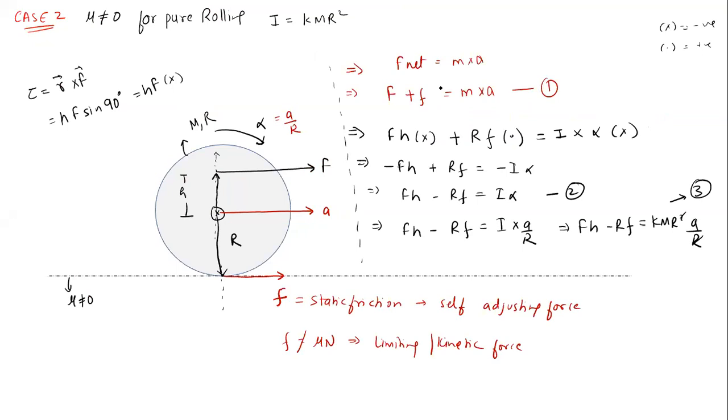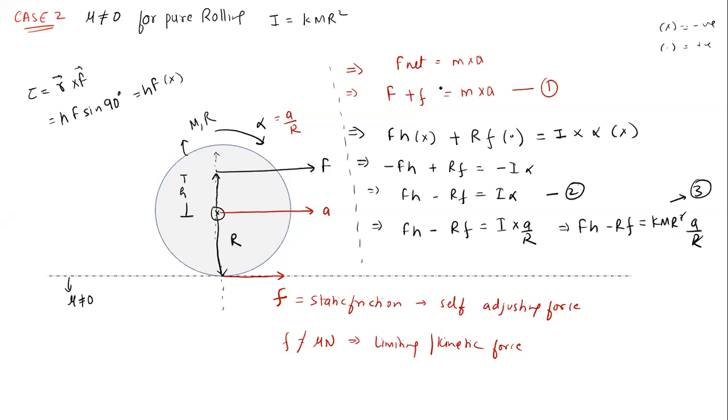Tell me, Pawan, what is confusing here? I think you are confused about the direction of the friction: why is friction force acting on the right side, why is it not acting on the left side? Am I correct?